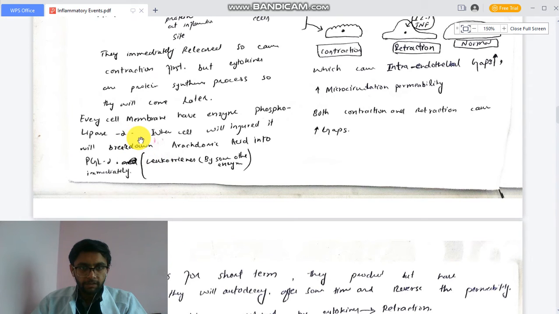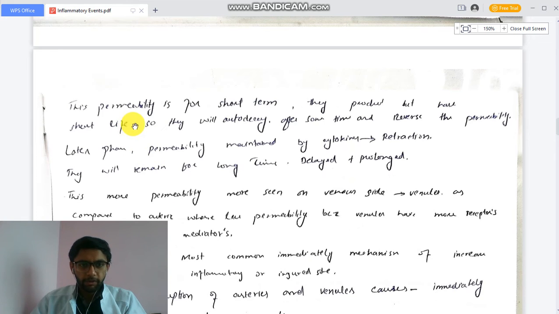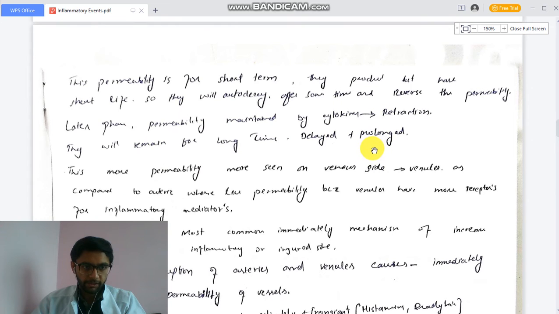Every cell membrane has an enzyme, phospholipase A2. When a cell is injured, it breaks down membrane lipids into arachidonic acid, which is converted into prostaglandin, and this immediately causes dilation of blood vessels. Next, this permeability is for the short term. These mediators are produced but have a short life, so they will decay after some time and reverse the permeability. In the later phase, permeability is maintained by the cytokines, which cause retraction. This will remain for a long time.